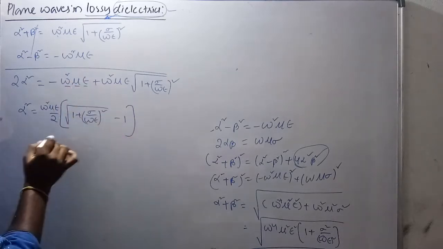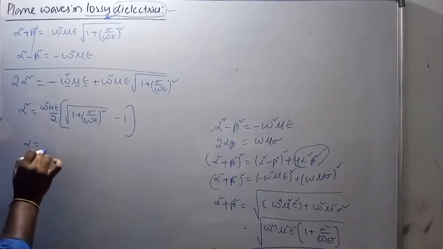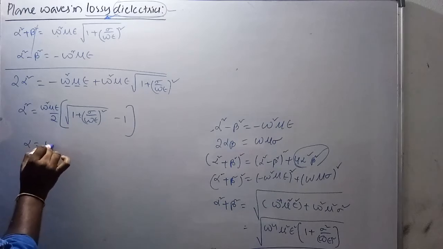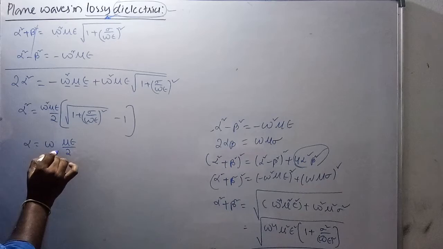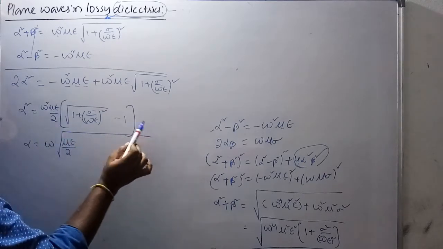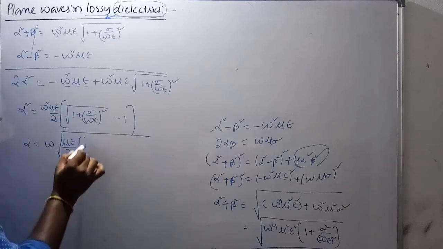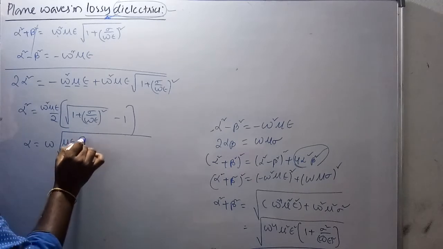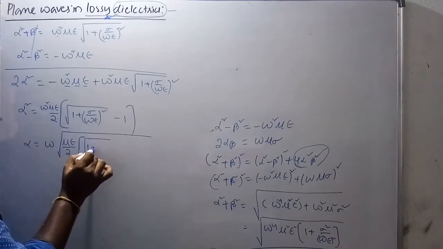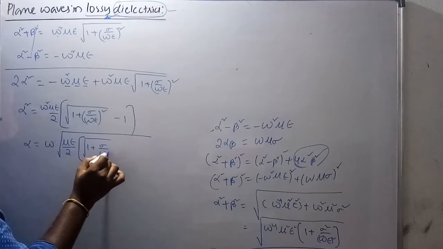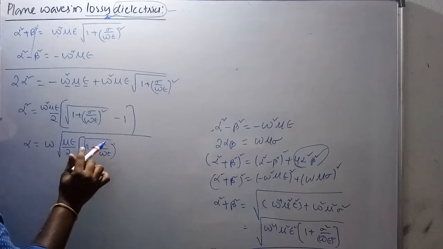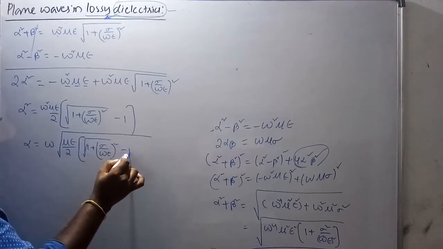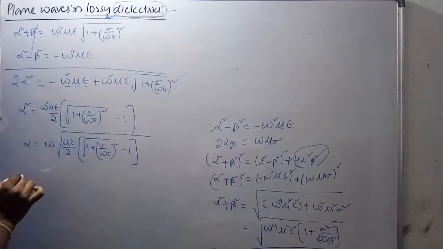So alpha is equal to omega, outside, times under root of mu epsilon by 2, times under root of 1 plus sigma by omega epsilon whole square minus 1. This is the value of alpha.